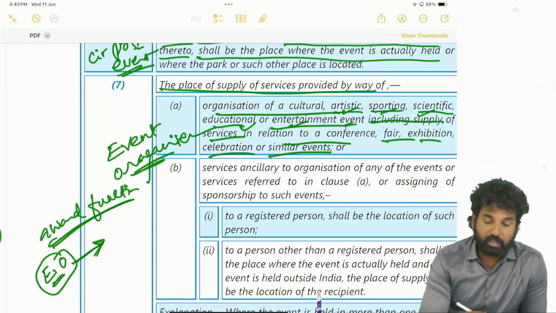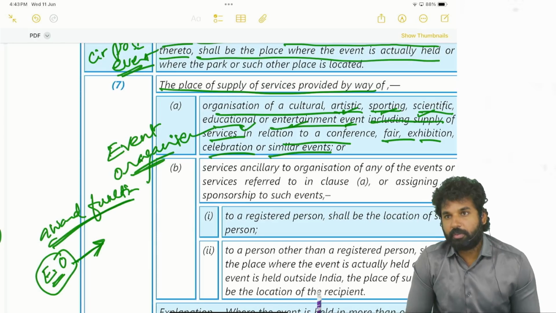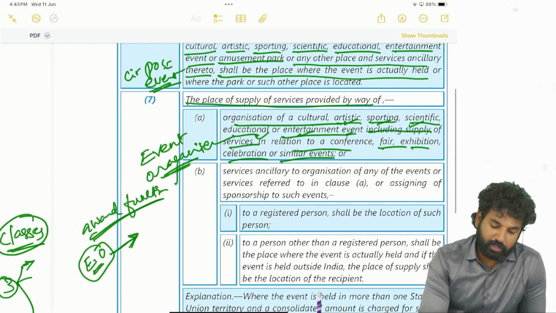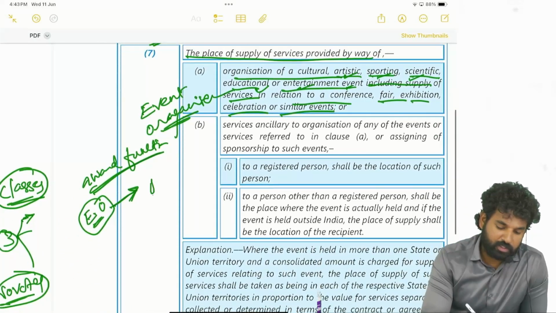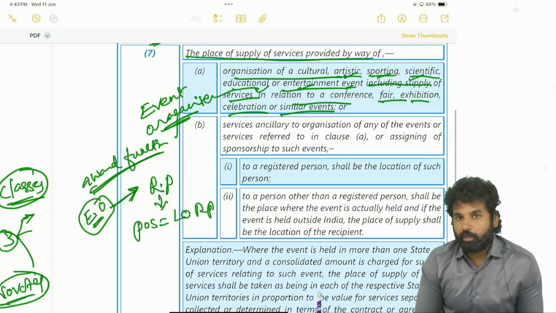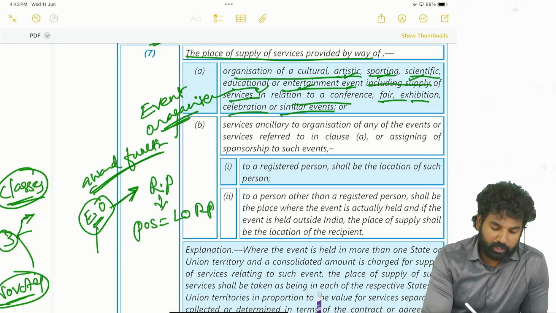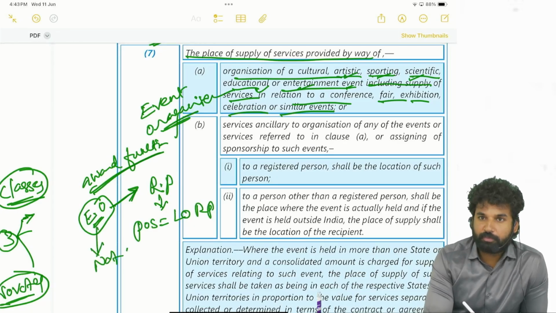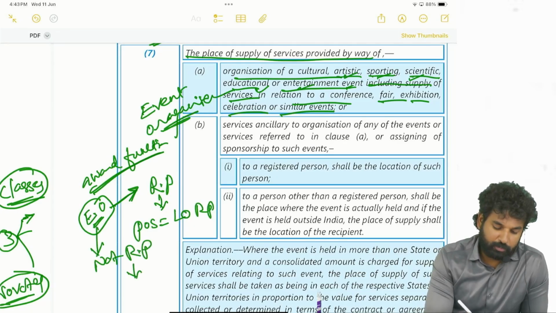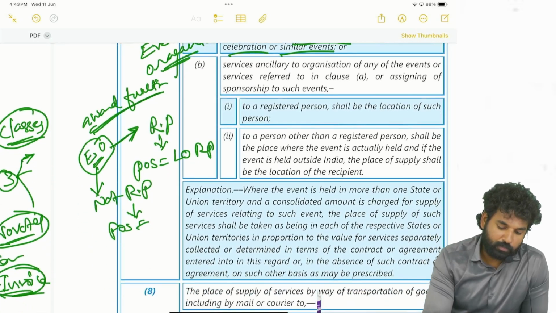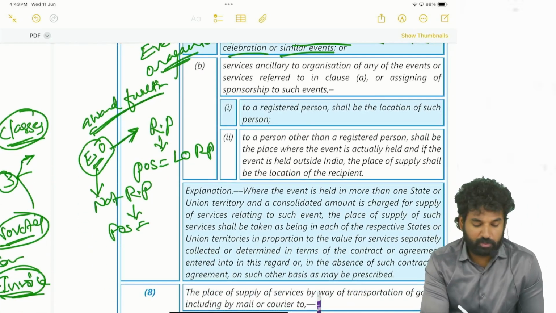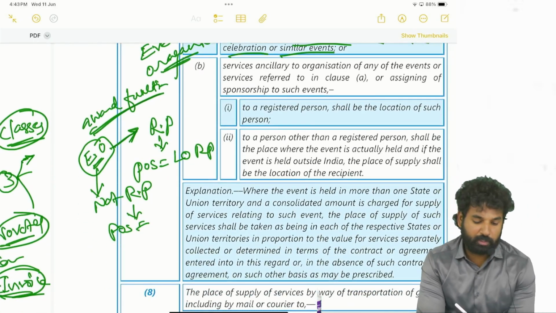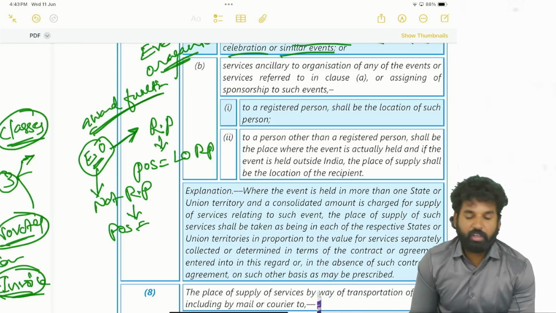So who is the service recipient here? That has to be seen. If the service recipient is a registered person, then the place of supply will be the location of such registered person. If the recipient is not a registered person, then the place of supply will be the place where the event is actually held.